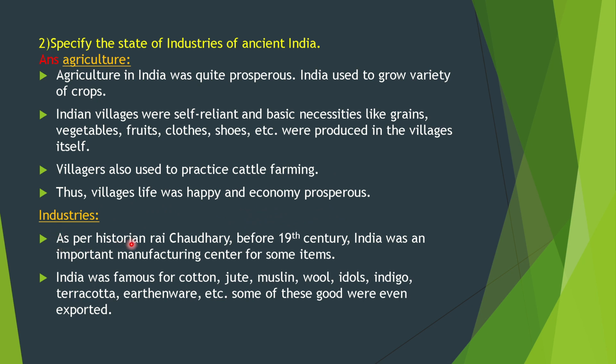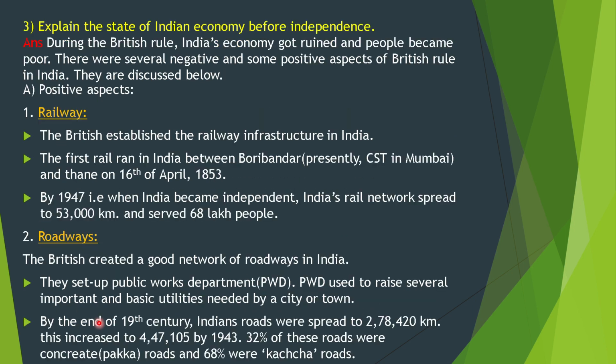Industries. As per historian Rai Chaudhary, before the 19th century, India was an important manufacturing center for some items. India was famous for cotton, jute, muslin, wool, idols, indigo, terracotta, earthenware, etc. Some of these goods were even exported.